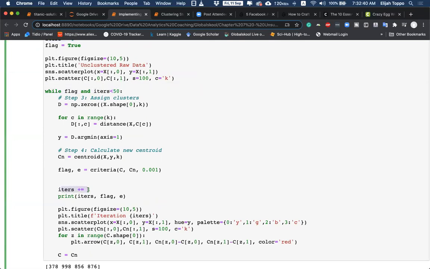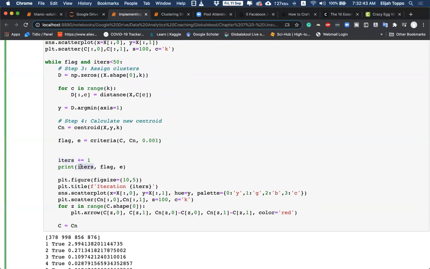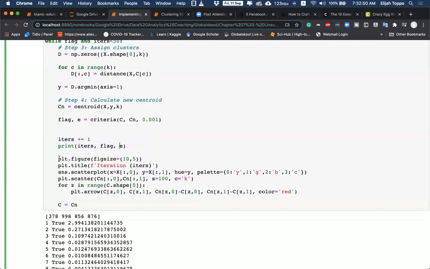Once we do that, we will print the present iteration number, the value of true or false, and the error. Finally, within the loop, we will plot this data again. We are plotting the same scatter plot, but providing the color this time. The color will come from our estimation of how the data has been assigned. Along with that, we plot the centroids with a size of 100, so we can easily see what the centroid is.